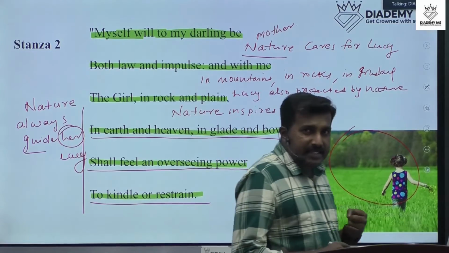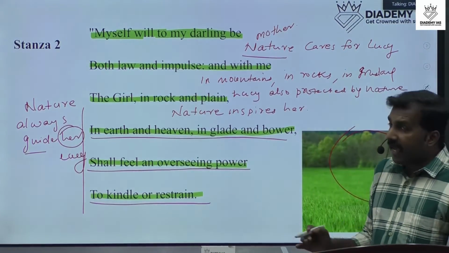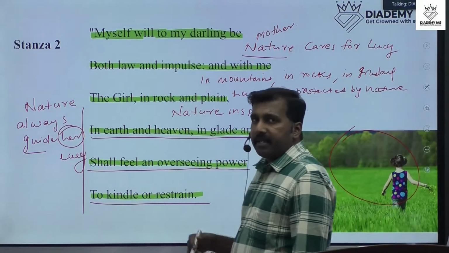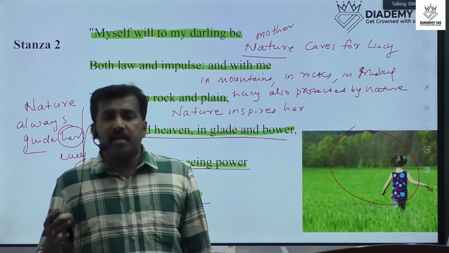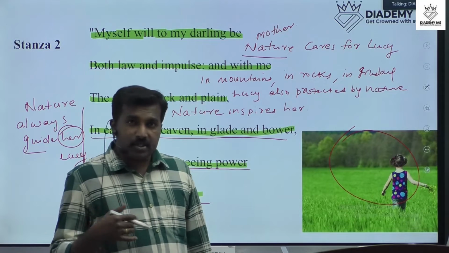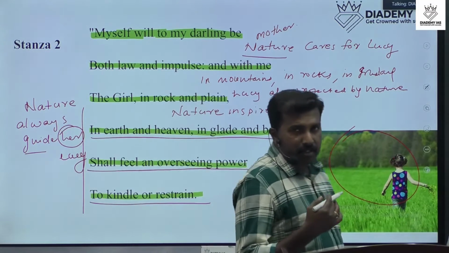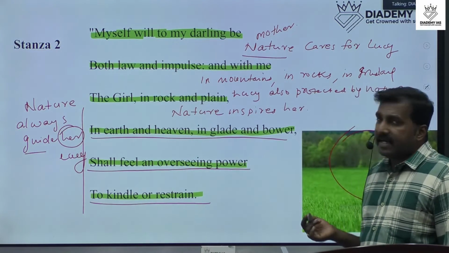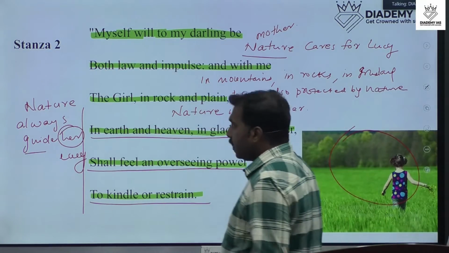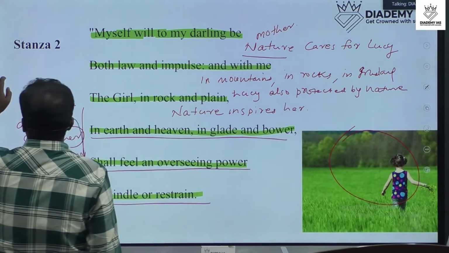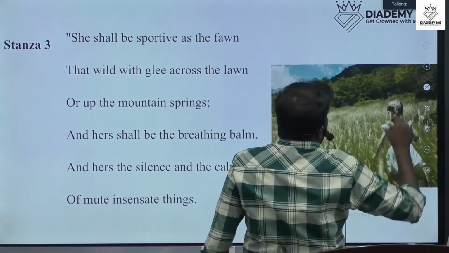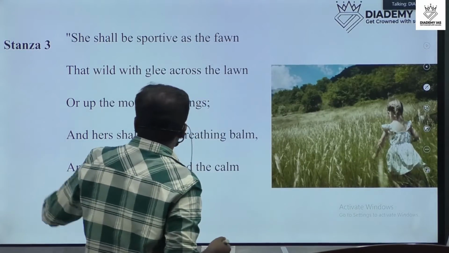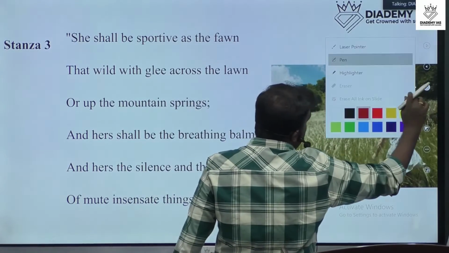Okay, so nature is considered as the caretaker of Lucy. Nature always protects her, nature always guides her, nature always educates her. So these are the important points in this stanza 2. Then next we can move into stanza 3. In stanza 3, let's read the lines. Stanza 3.